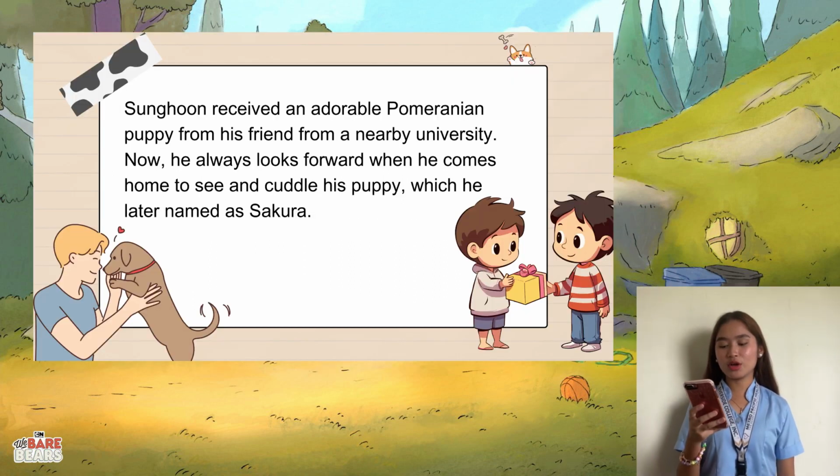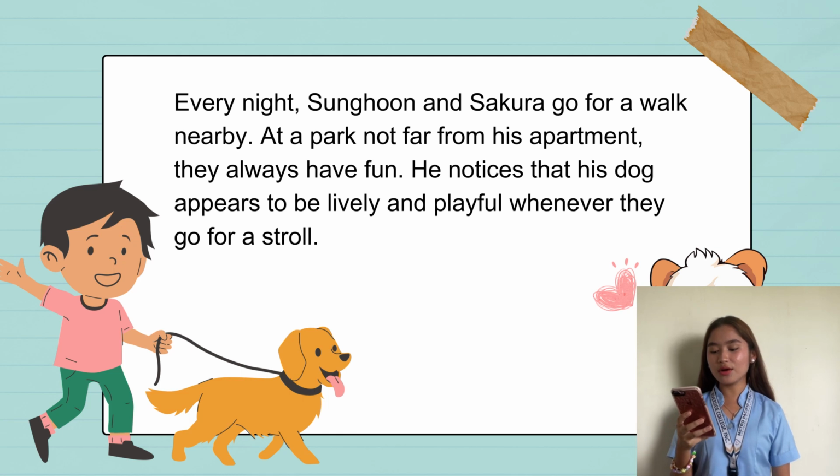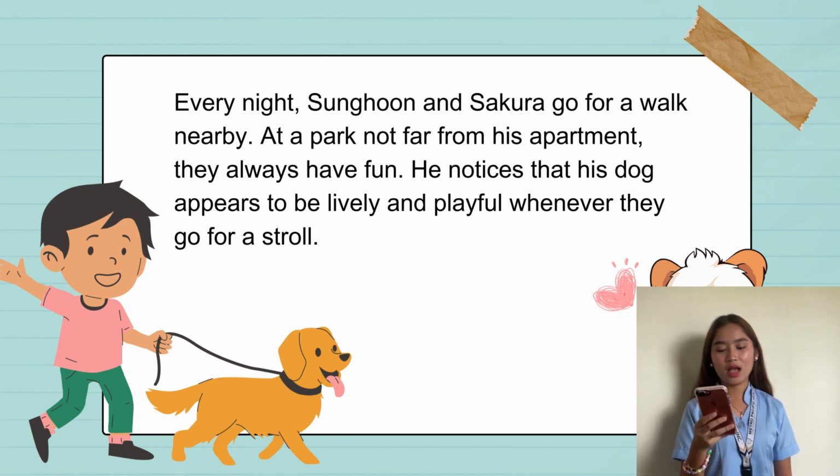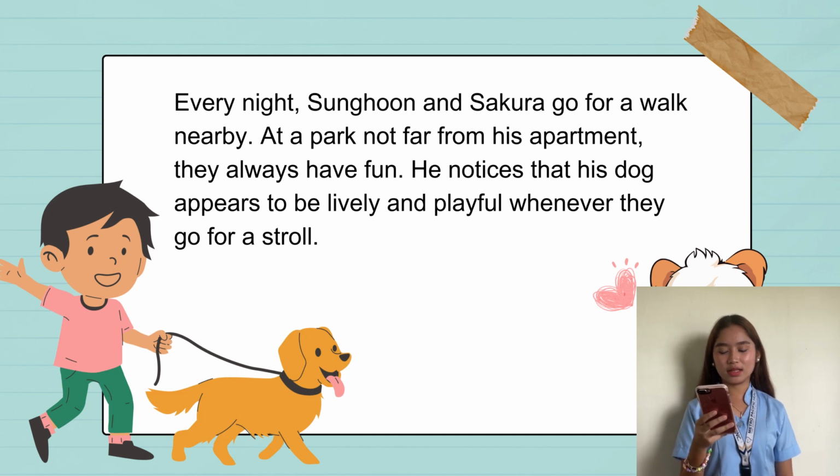Sungon received an adorable Pomeranian puppy from his friend from a nearby university. Now, he always looks forward to coming home to see and cuddle his puppy, which he later named Sakura. Every night, Sungon and Sakura go for a walk nearby. At the park not far from his apartment, they always have fun. He notices that his dog appears too lively and playful whenever they go for a stroll.